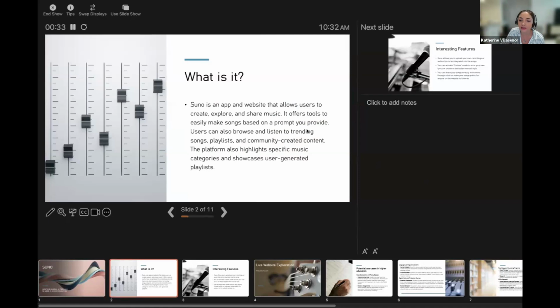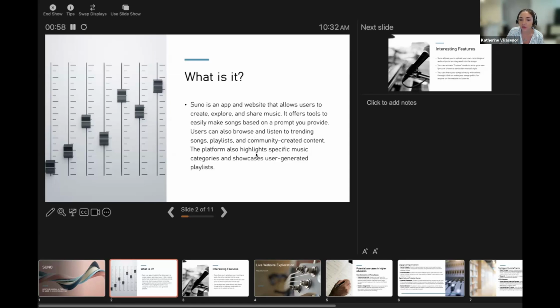A little bit about what it is. Like I mentioned, they have an app and a website, and it allows you to create songs. So everything from what you want the lyrics to sound like, or the type of music, the genre. You can customize that a lot, or just let it do the work for you and let it choose what it's going to sound like or the lyrics for you.